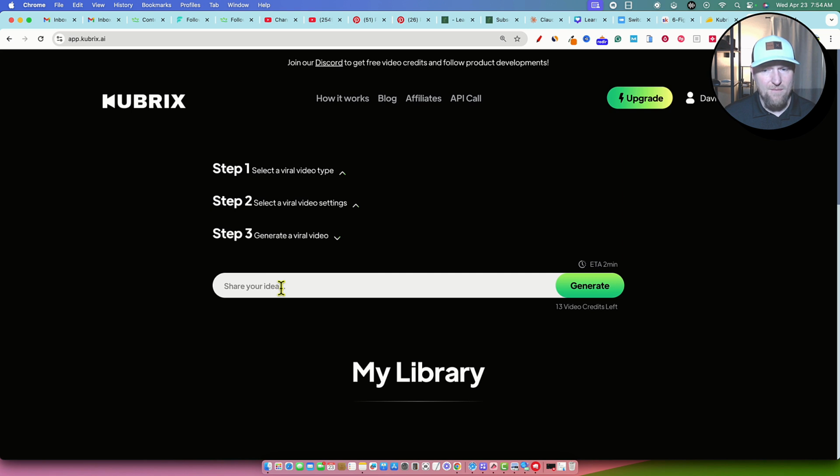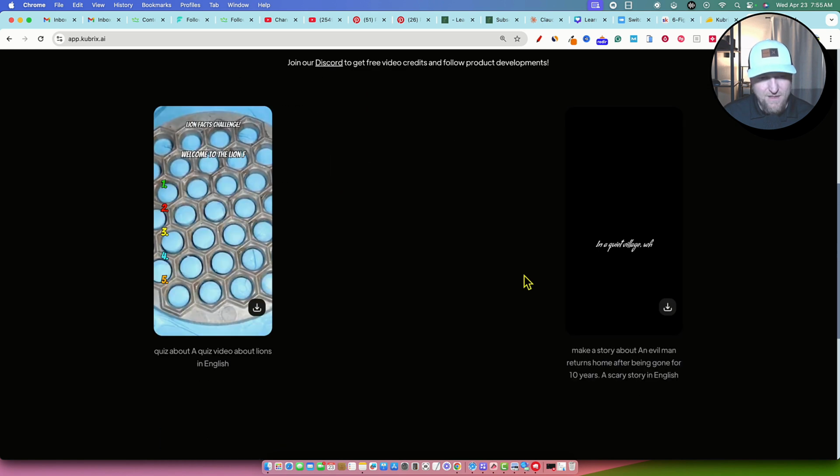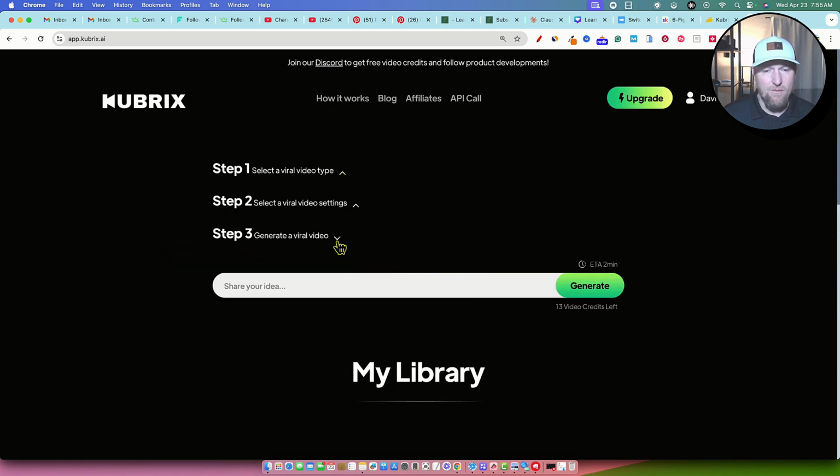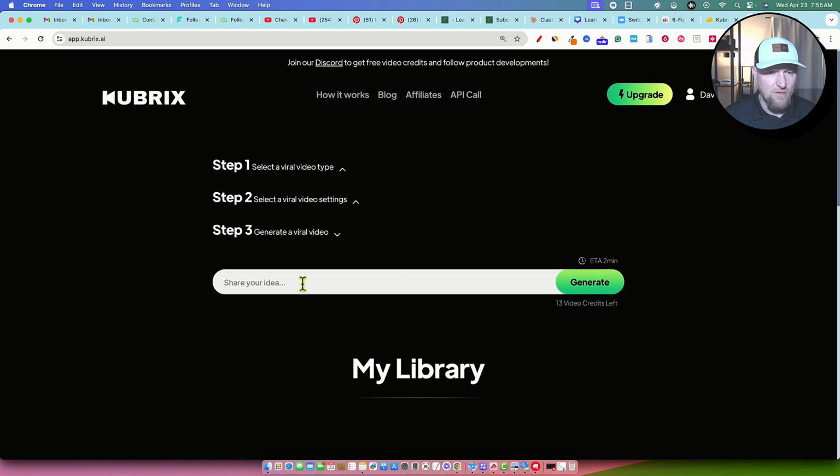And then it's going to pop up this box, kind of the user interface and wizard and next step, if you will, kind of the user journey. When we click that done button, it pops us down here, and I don't like that, right? It actually needs to just pop open so we can put in our text right here what we want to make the video about. So that'll just be another couple of points for them to take note of that they need to improve about the user experience.